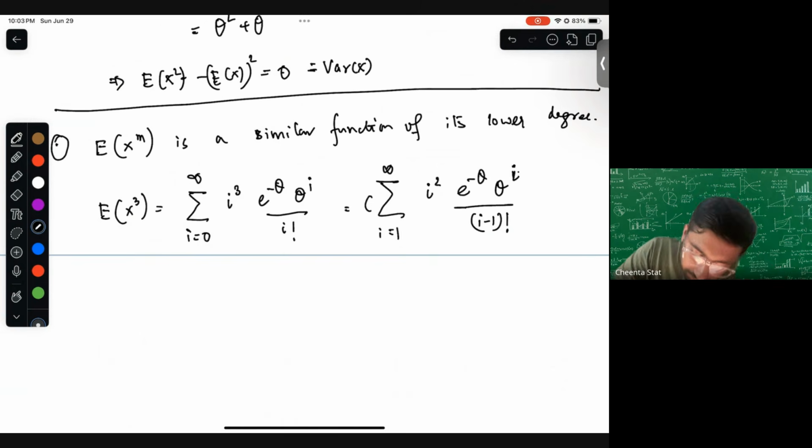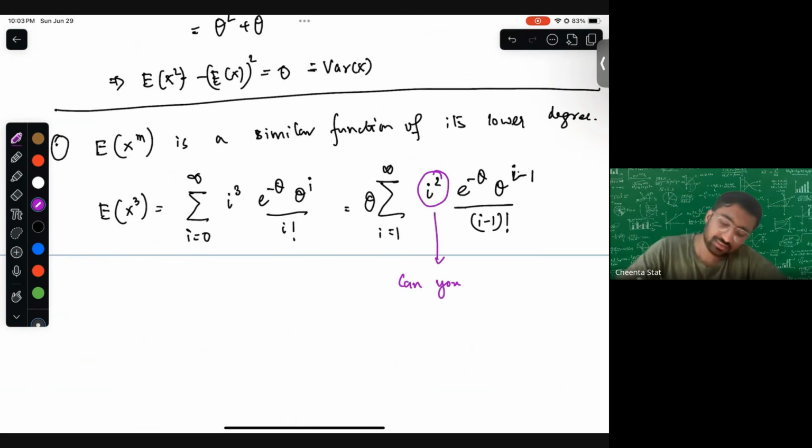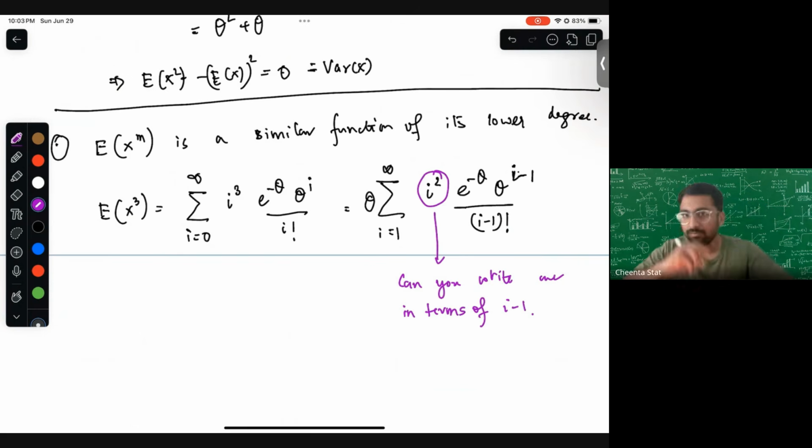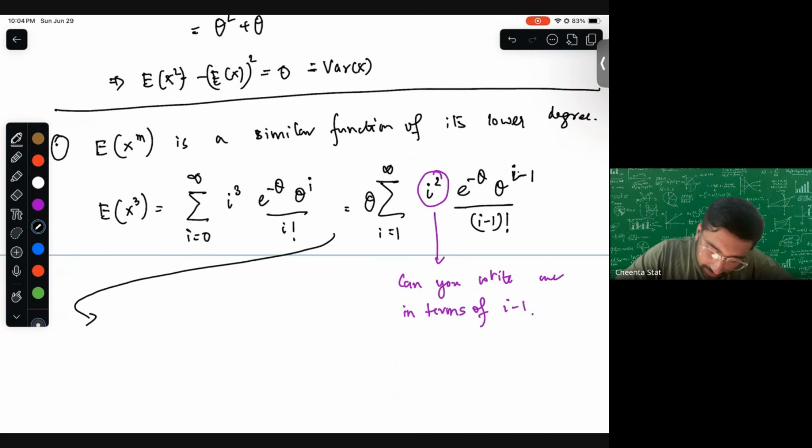So here you can again take theta common, and this will turn out to be this. So this part is screaming to you, can you write me in terms of i minus 1? So what do we get here? We get theta.